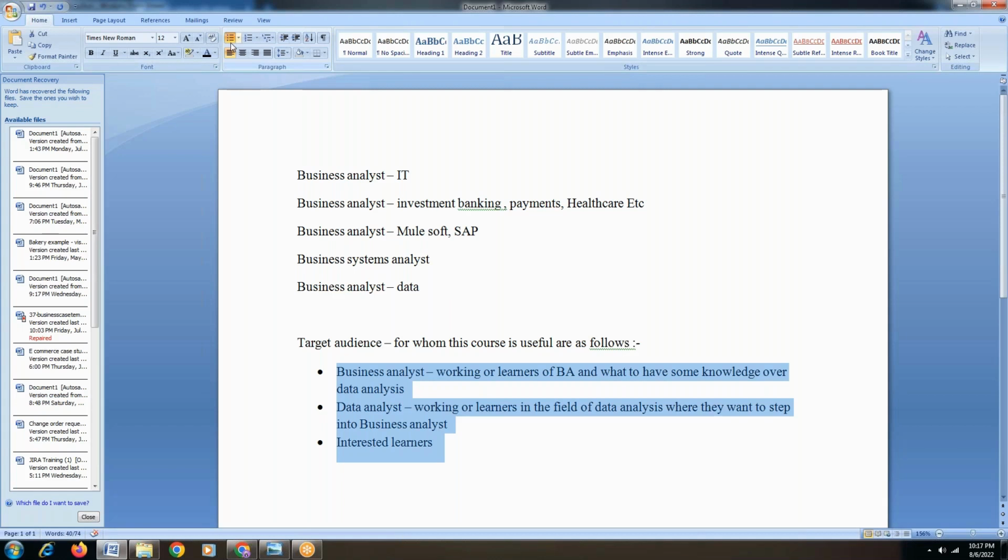Next, people who have experience or are learners of data analysis and want to get into a career in business analysis or a combination of BA, if they want to add to their professional experience, can also opt for this. At the same time, interested learners, people who voluntarily want to learn about BA combined with data analysis, can also opt for this course.